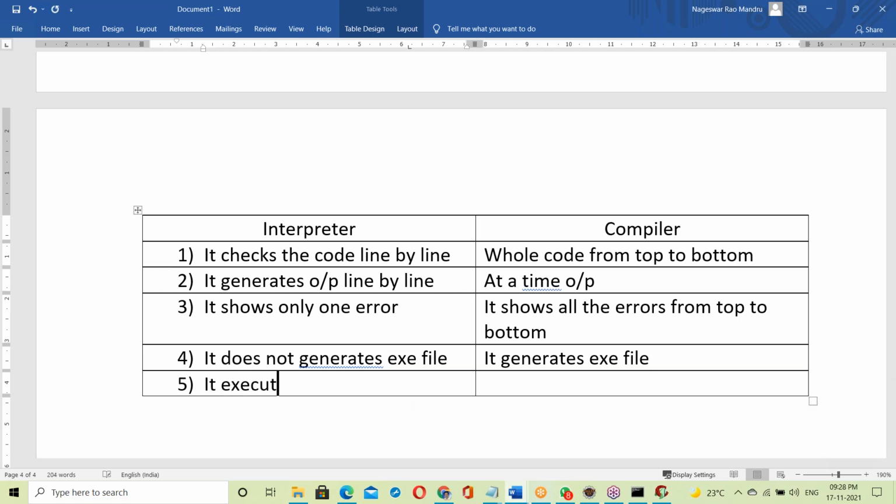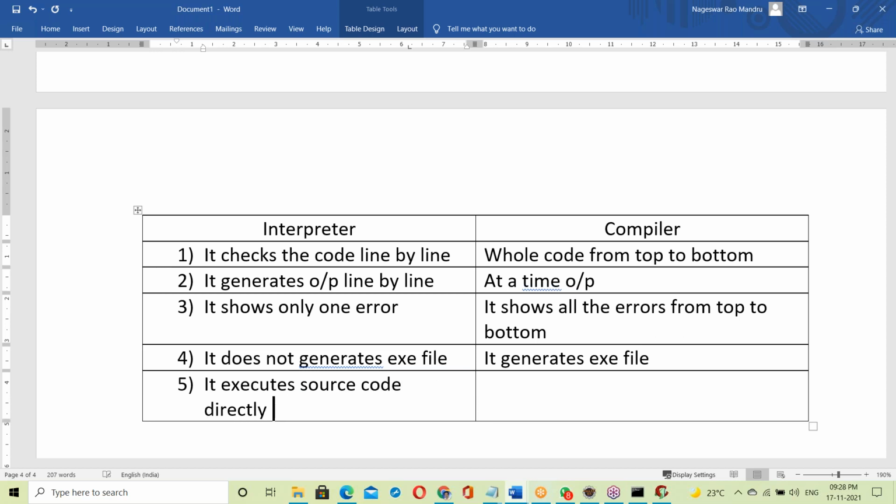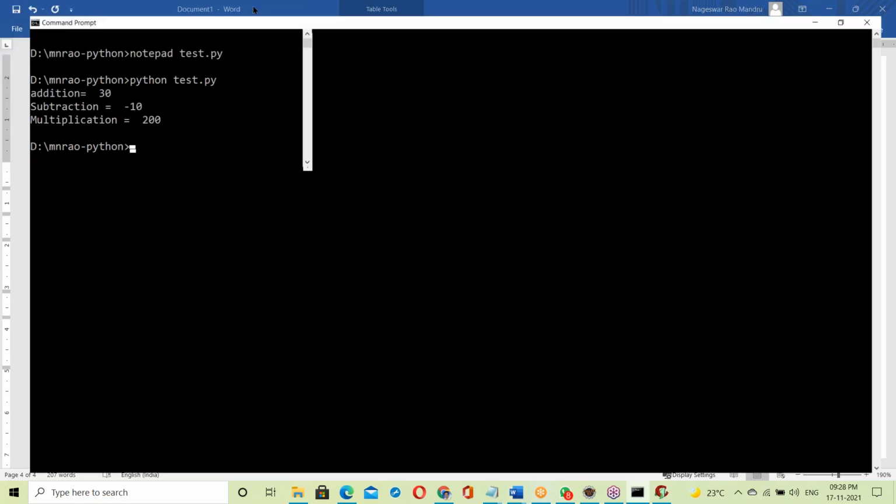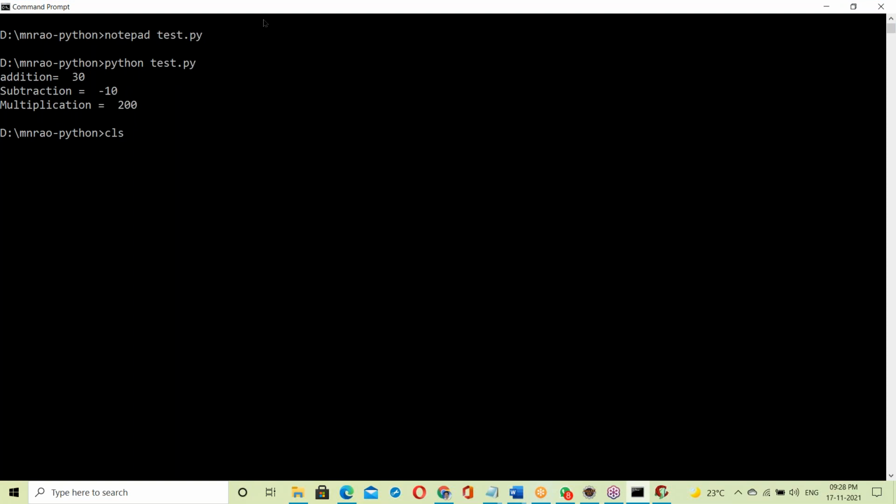See, it executes source code directly. Executing source code directly. See this Python script, that code, directly executing it. No error checking, nothing. Directly the .py file.